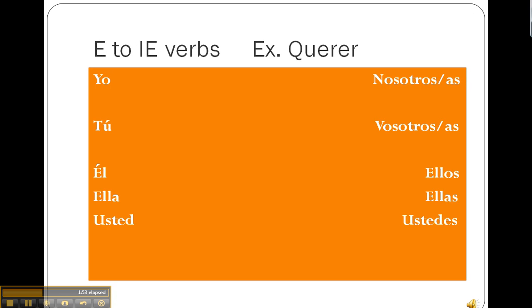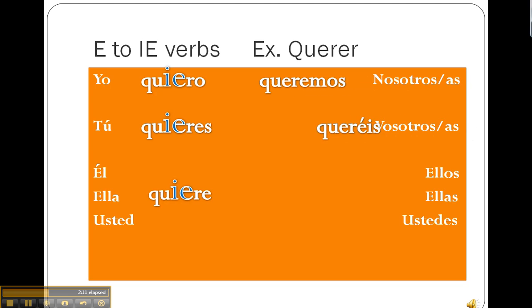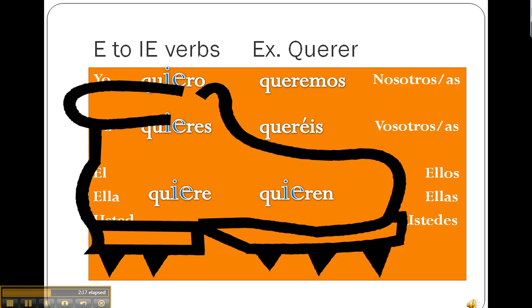Let's look at one more E to IE stem changing verb, the verb querer, which means to want. You'll see that the stem changes occur just like pensar. Yo quiero, tú quieres, él, ella, usted quiere, nosotros queremos, vosotros queréis, ellos, ellas, ustedes quieren. And you can see outside the boot there is no stem change.